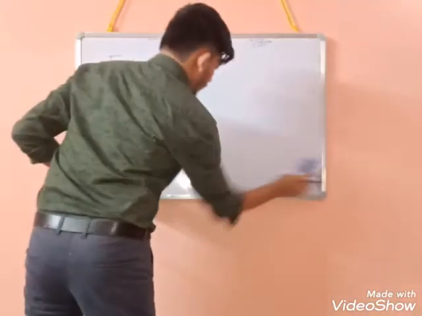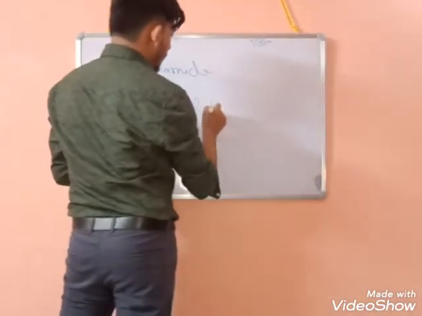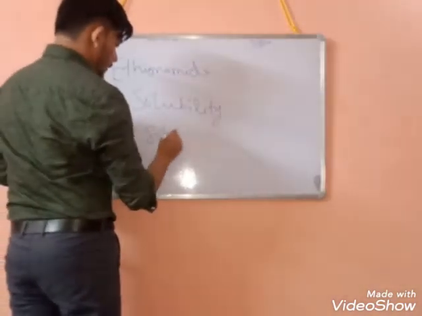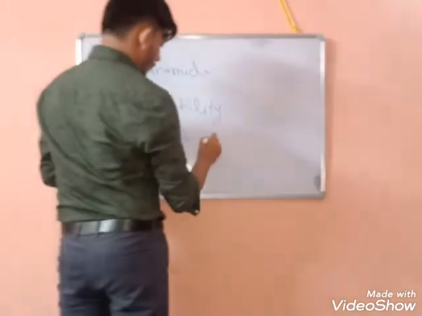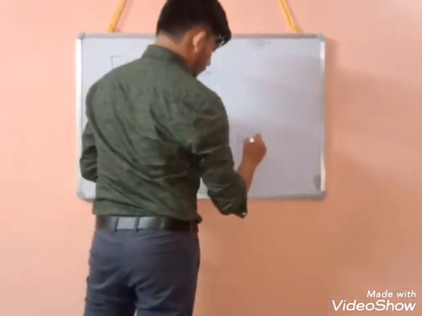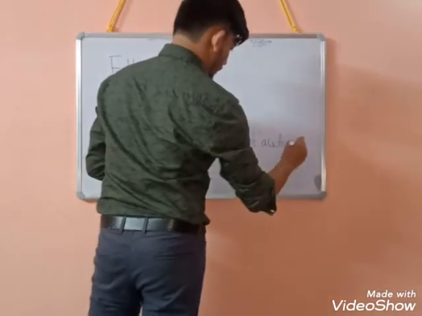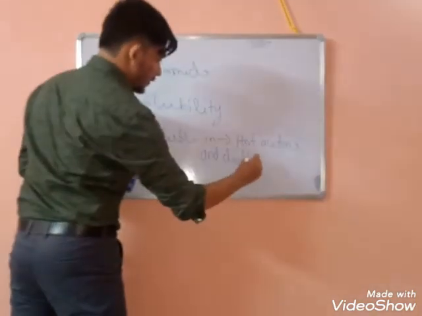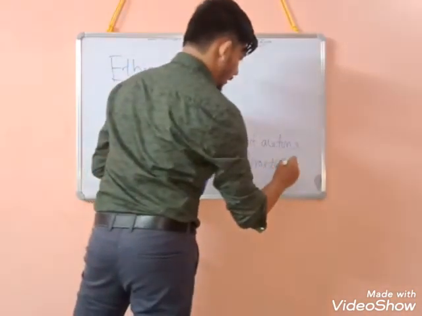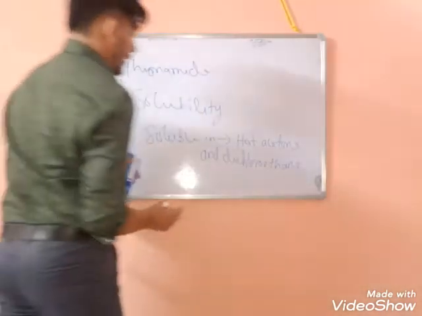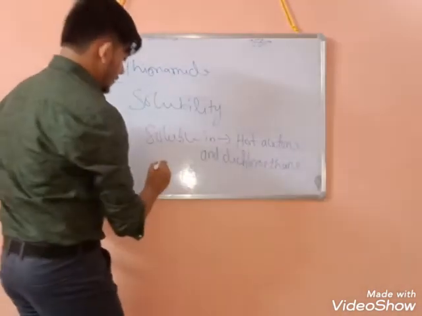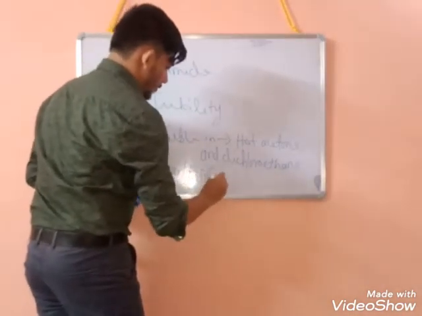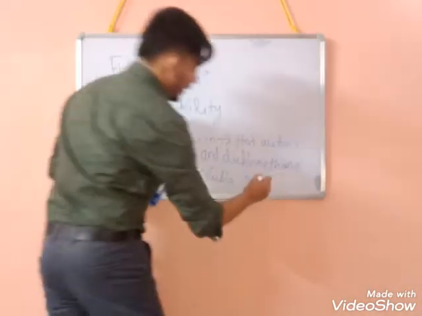Then solubility, we are still studying solubility. Then soluble in hot acetone and dichloroethane. Okay, so it is soluble in hot acetone and dichloroethane. Then freely soluble in pyridine.